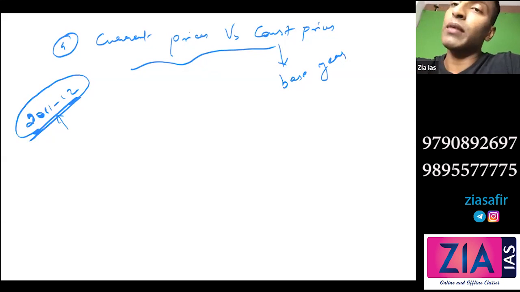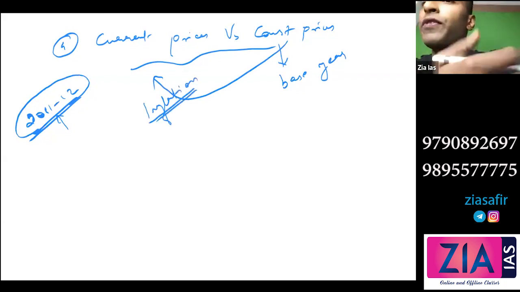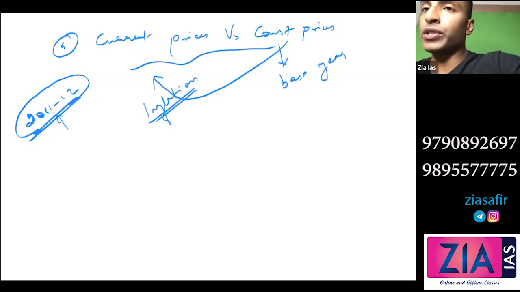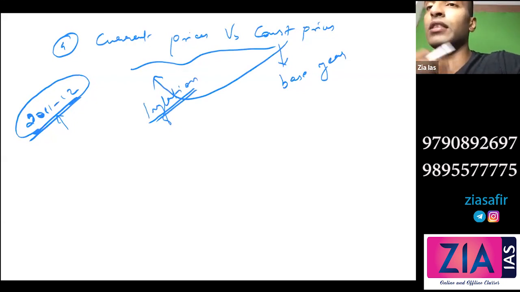Now, what is the difference between constant price and current price? It is inflation. If you take current prices, the inflated values will come. For example, this pen cost 100 rupees in 2011-12. We will take 100 rupees only. This year, now 2020, it may cost around 150, 160, because of inflation. Over a period of time the price consistently increases, around 50-60%. To get a better understanding, you will go for a constant price, that means a base year price.